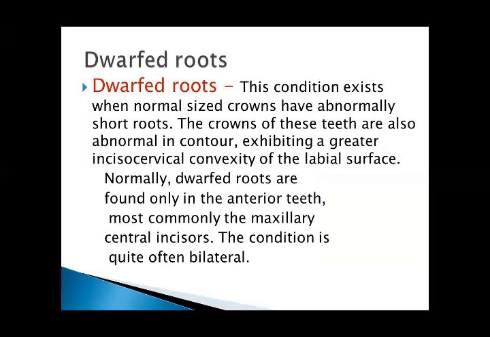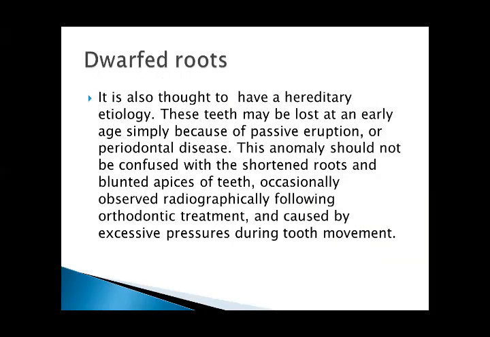The condition is quite often bilateral. Also thought to be a hereditary trait, this trait may be lost at an early age simply because of passive eruption or periodontal disease. This anomaly should not be confused with the shortened roots of the teeth which are observed radiographically following orthodontic treatment and caused by excessive pressures during tooth movement.